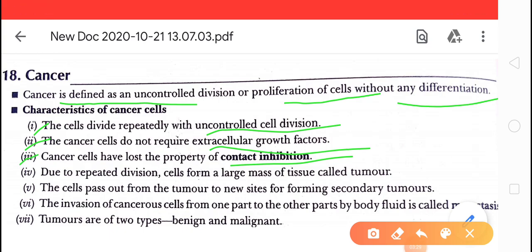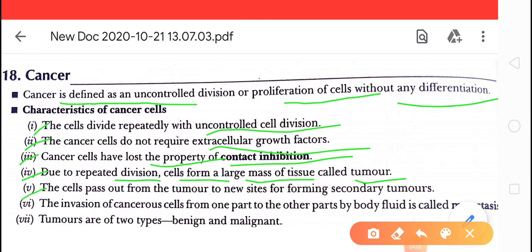Next, cancer cells lose the property of contact inhibition. If they lose it, then uncontrolled division takes place and it forms masses of cells, that is a tumor. Fourth, due to repeated division, cells form a large mass of tissue called a tumor. Tumors are formed due to the uncontrolled cell division.